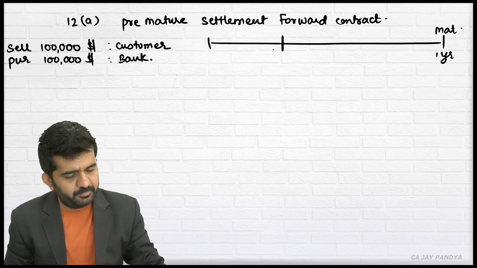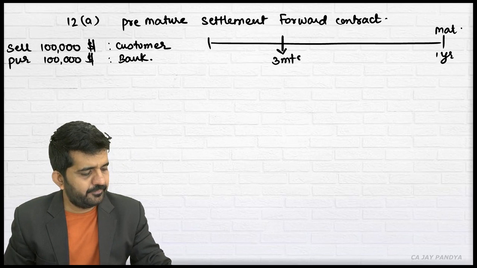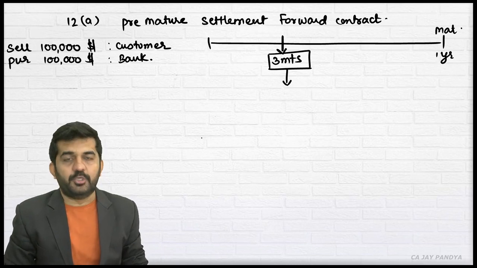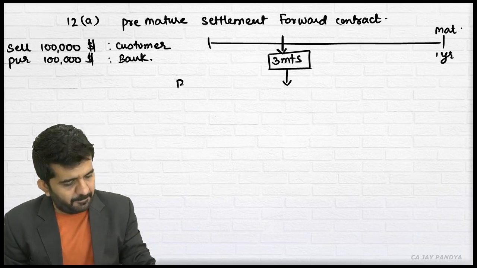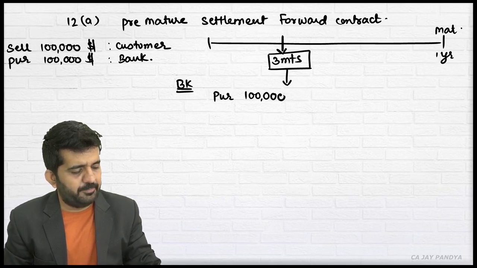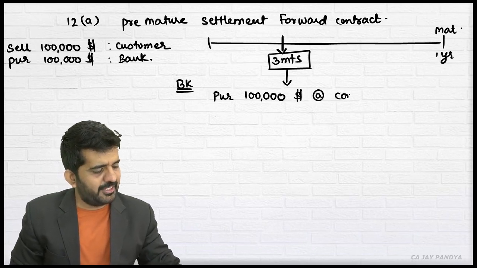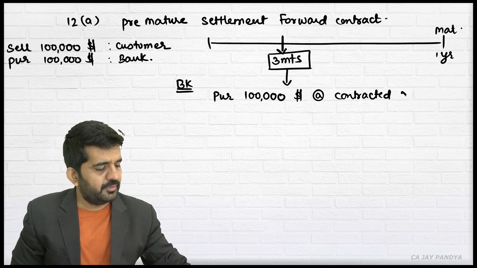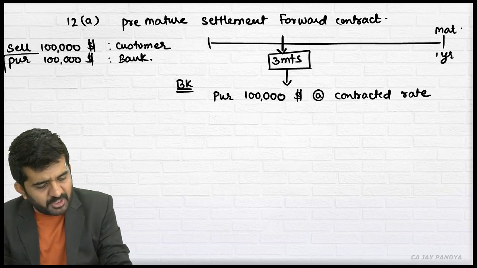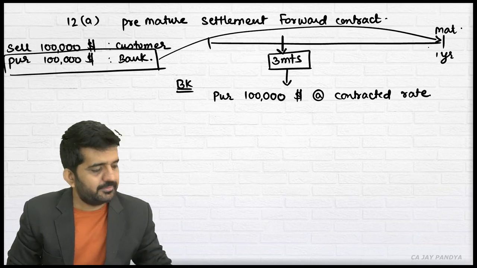The customer comes to sell this $1 lakh. It might have been received early, at 3 months. So on this date, what will the bank do? First try to understand. The bank will purchase this $1 lakh, because the customer is selling. The bank will purchase this $1 lakh at the contracted rate. But understand, the bank was having this position for this date.